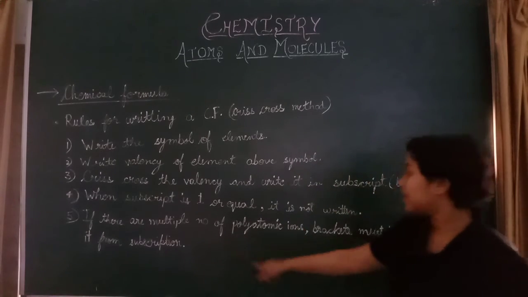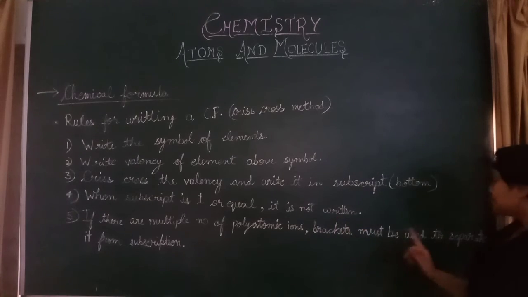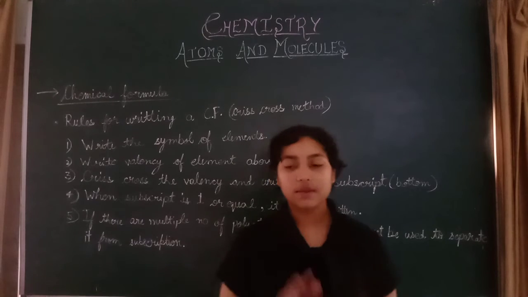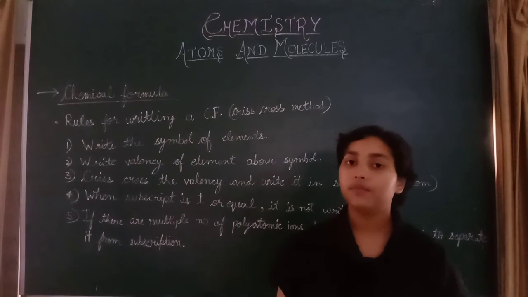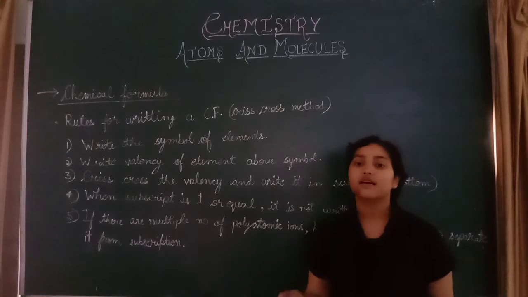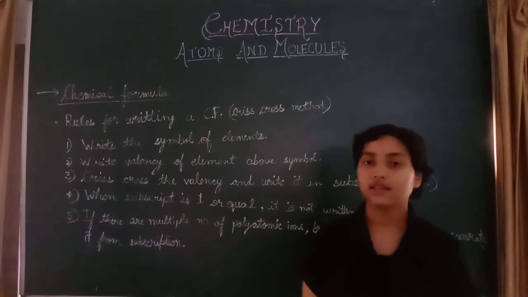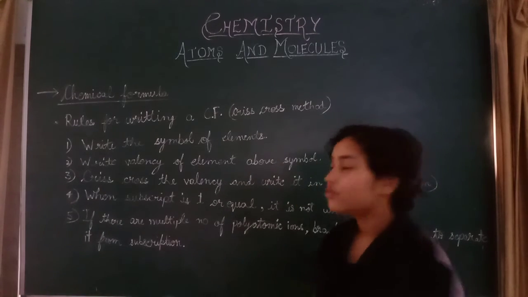If there are multiple polyatomic ions, then brackets must be used to separate them from the subscript. The bracket is the major thing which will separate the whole polyatomic ion from the subscript, otherwise it will make a different sense. So let's understand by an example.